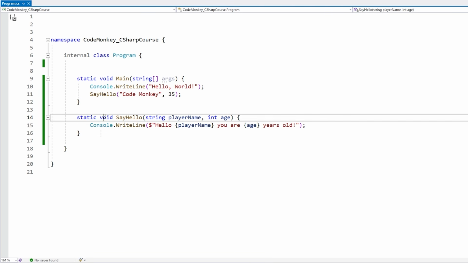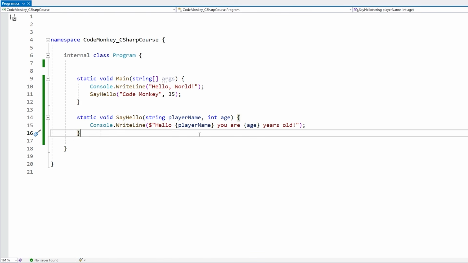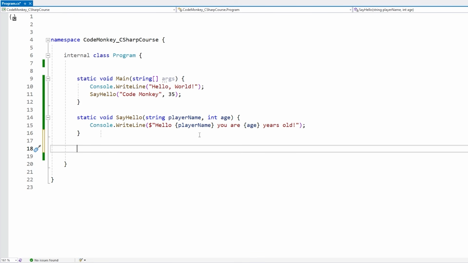Right now we define this function as returning void, and void means nothing, so it means that this function doesn't return anything. But now let's make a function that does return something. Let's make a function to simply add 2 numbers together. To get the result, let's just play around with simple whole numbers. So let's put int. We're going to return an int.